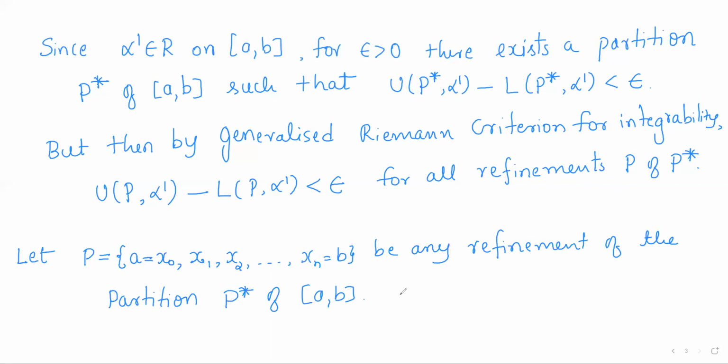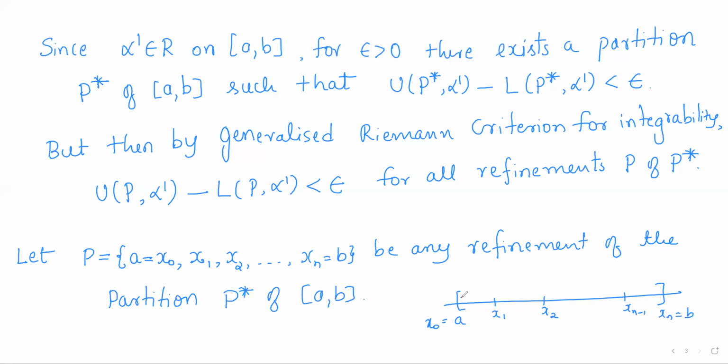So P is a refinement, meaning P is also a partition of the closed interval [a, b]. So the points are x0, x1, x2, and so on, xn minus 1, xn.